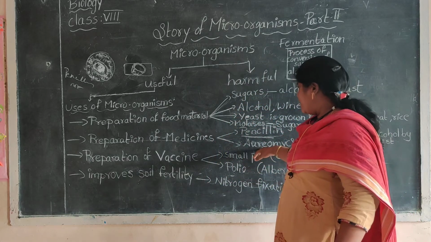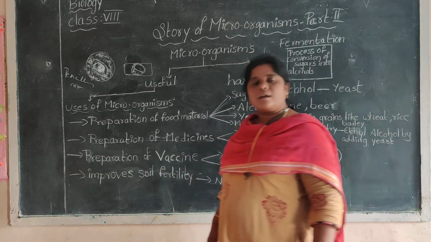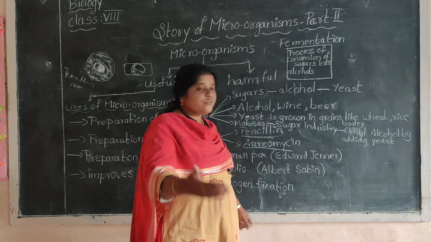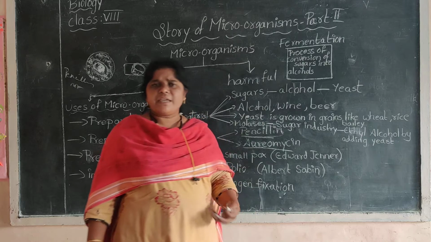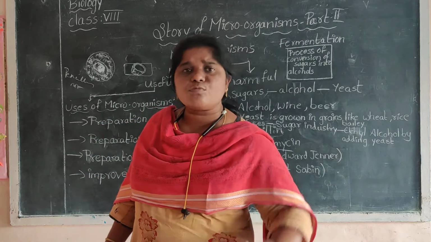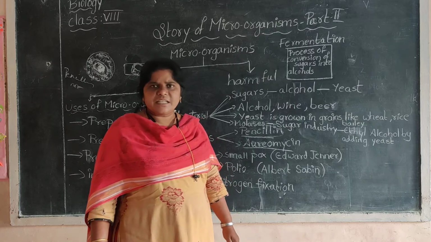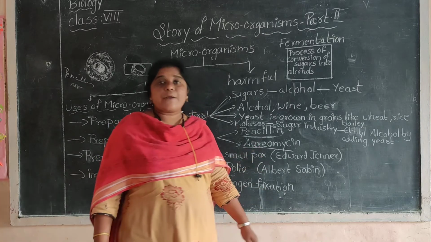And the next one is aureomycin. There were many vaccines too; in which year and how they were found out, I will tell you afterwards. Aureomycin was given by a scientist called Yellapragada Subbarow. It is nothing but tetracycline. Dangerous diseases like plague and typhoid were all cured by aureomycin.